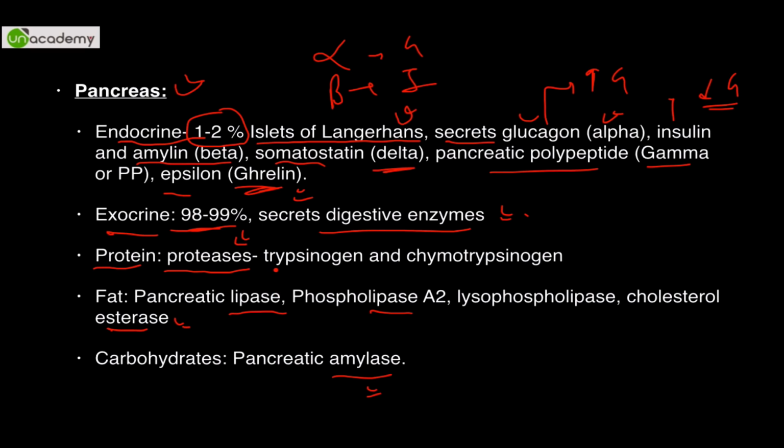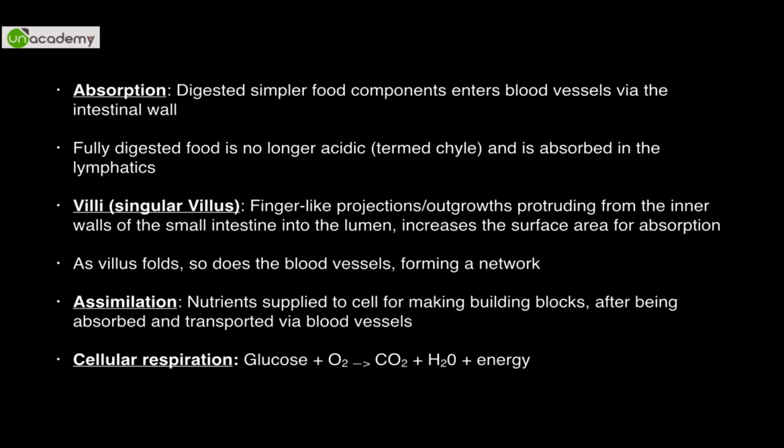Now which protease are there? Trypsinogen and chymotrypsinogen, which will be converted into trypsin and chymotrypsin in their active form. So these are the enzymes which are present in the pancreas secretion. Now absorption is the process of simpler food components entering blood vessels via the intestinal wall.